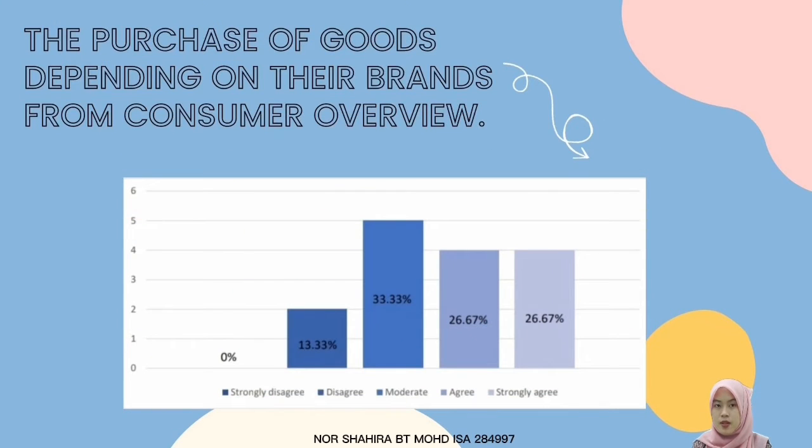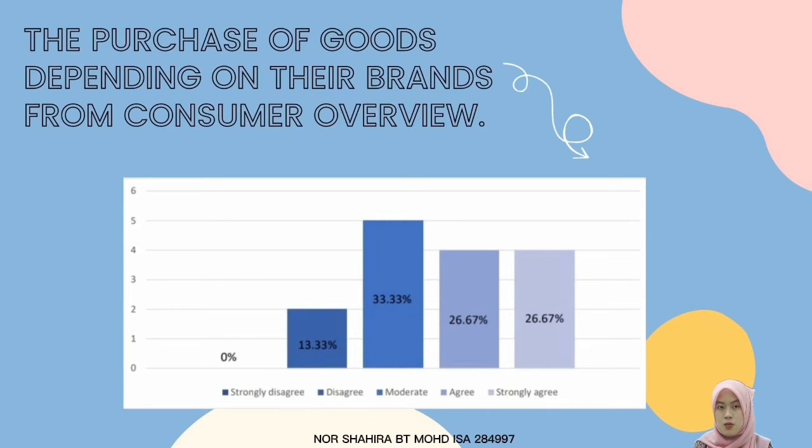So, for point 1, the purchase of goods depending on their brands, we can see that no one strongly disagrees with the statement, and most of them chose moderate, 33.33%, followed by agree and strongly agree, 26.67%.